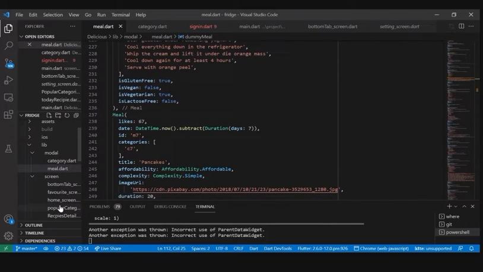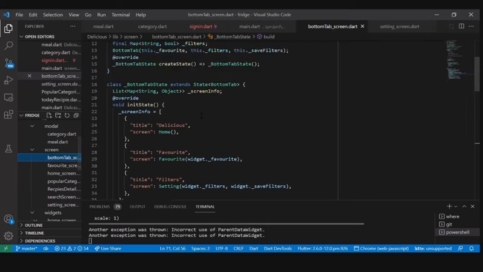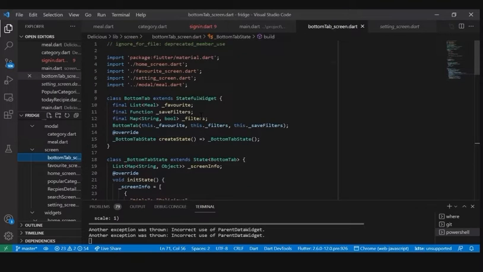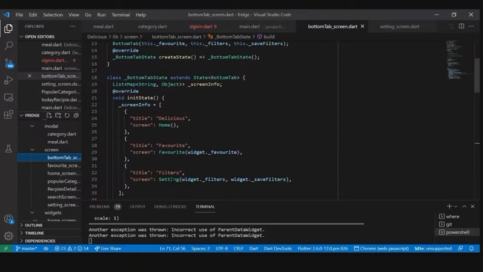Then we have a screen folder, which contains bottom tab, favorite, home screen, popular category, recipe detail, search, and settings screen. In the bottom tab, we have implemented the bottom navigator for the application, like home, favorite, and settings.